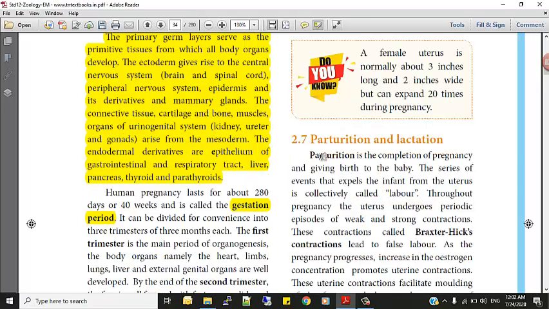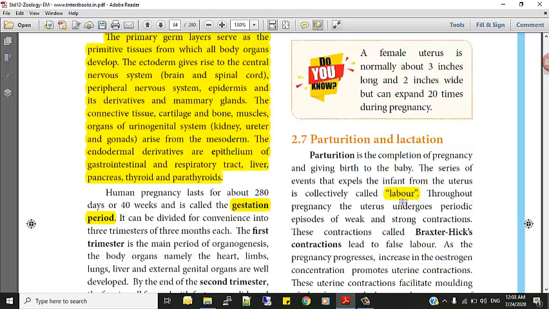Now we will see another very important topic, parturition and lactation. We have seen this one already. Parturition is the completion of pregnancy and giving birth to the baby. The series of events that expel the infant from the uterus is collectively called labor. So what is labor? People say labor pain, labor ward, isn't it?